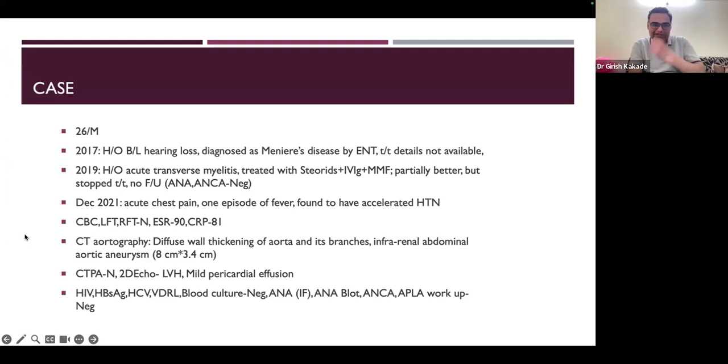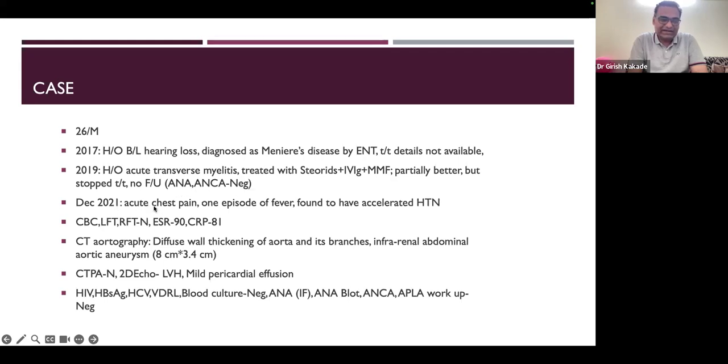There's again one more case. So 26 years male. In 2017, he had bilateral hearing loss, diagnosed as Meniere's disease by ENT. No treatment details were available, only one prescription saying he has Meniere's disease. In 2019, he had acute transverse myelitis, was treated with steroids, IVIG, and MMF, got better partially, but stopped the treatment and did not follow up. At that time, few papers showed that his ANA and ANCA were negative.